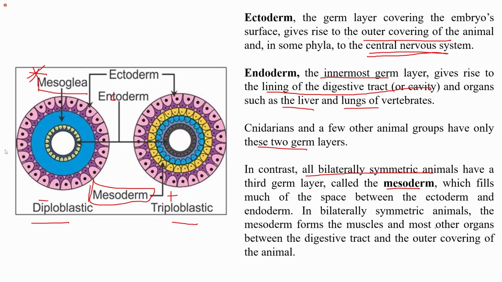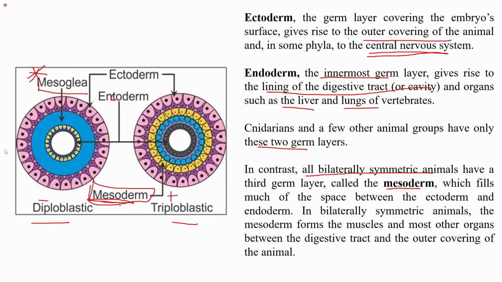In bilaterally symmetrical animals, the mesoderm forms most of the organs like muscles and other organs between the digestive tract and the outer covering of the animal. We know that the outer covering is formed by the ectoderm. Endoderm forms the lining of the digestive tract, and therefore all the organs present between the outer covering of the animal and the digestive tract are formed by the mesoderm, which is the middle layer.